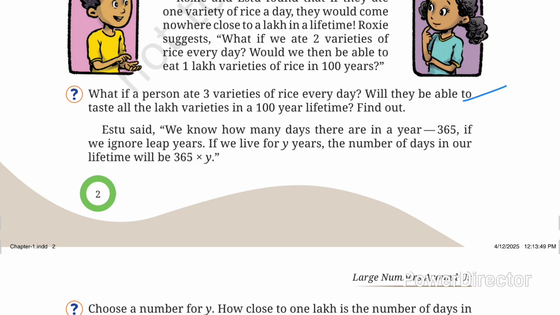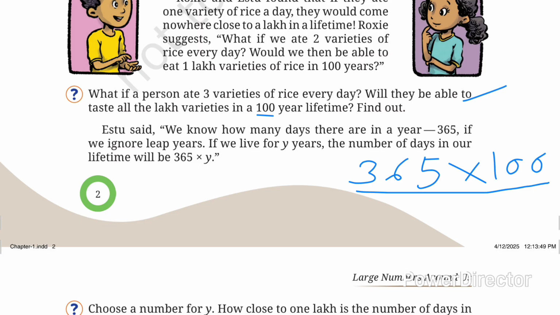Now in the first question, we should take the value of y as 100, as they have given. So now what we have to do is 365 into 100. Why? Because in this question they have given the lifetime as 100 years. Then the total number of days becomes how much?